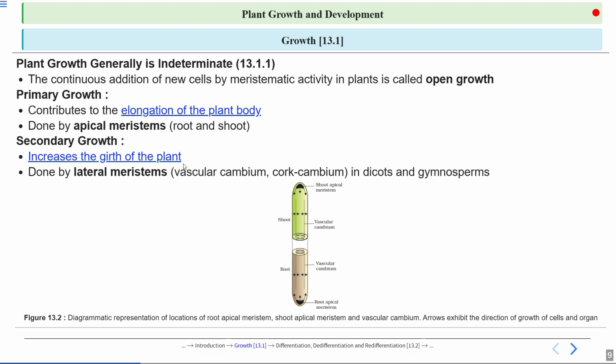And we can see here the position of the shoot apical meristem and root apical meristem. And here also we can see the structure of vascular cambium and overall root and shoot. So here these directions are telling us about the growth of the cells and the organ. And this diagram typically shows the primary locations of root and shoot apical meristems and cambium, which is responsible for secondary growth.